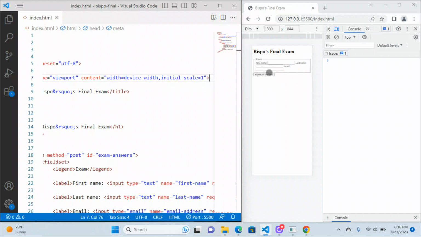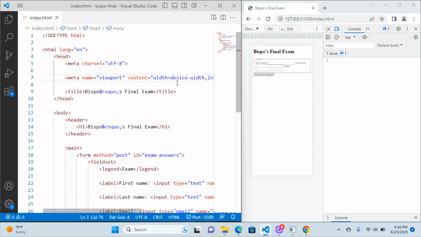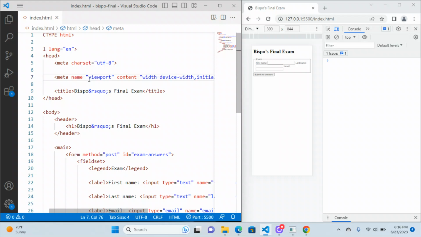And now if I save that and go over here, now it's looking better. I know it's still squeezed, but at least you can see it, right? You couldn't even see it before. It was squeezing so much. So if you'd gotten either one of these in, either width equals device width or initial scale equals 1, then I would have given the credit for that. However, it had to work. So there were actually several that had small little typos in here, things like that, that prevented this from actually working.